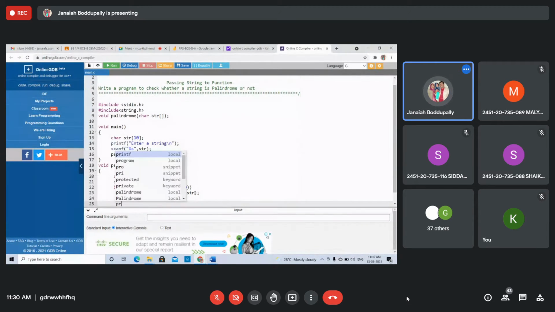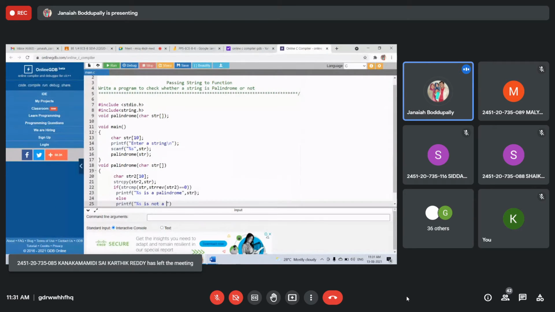This printf: reversing the one string, copying the string and reversing the second copied string. Then compare with the original string. If both are equal, that is a palindrome. Else printf, string is not a palindrome.